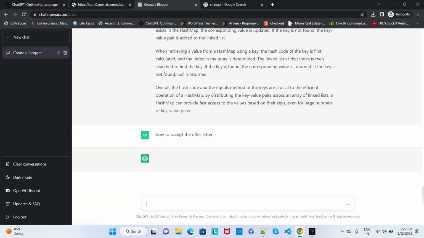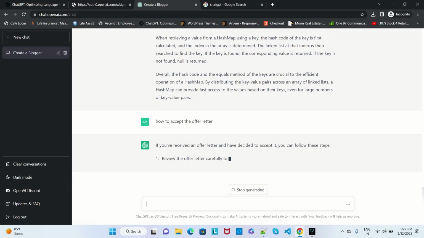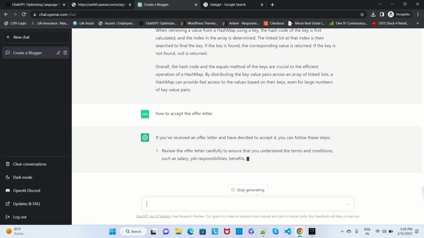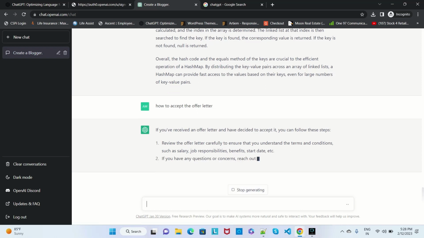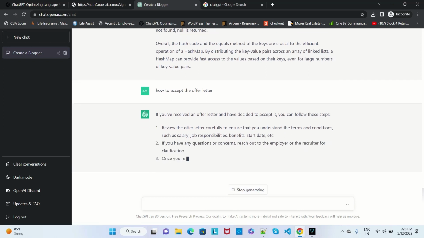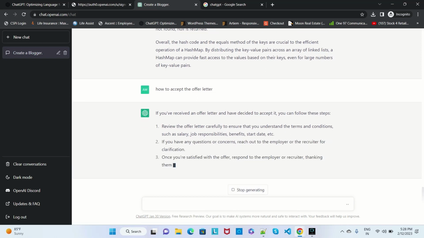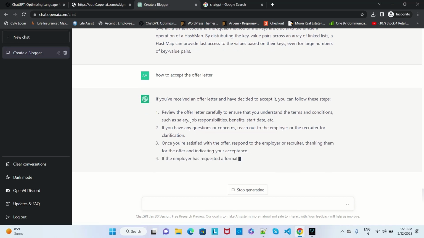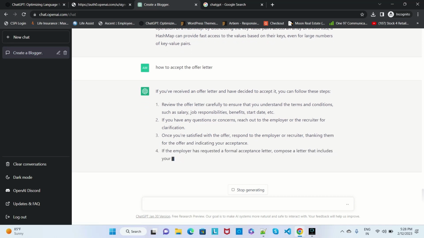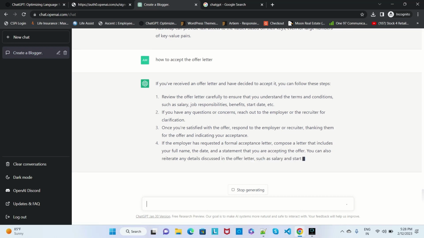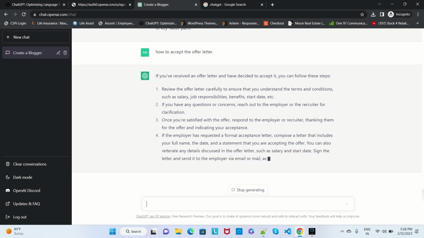If you have received any offer letter and decided to accept, it tells you to review this. These are the information they will give, like what needs to be done. Suppose you got an offer from a particular organization, then you can do these steps.